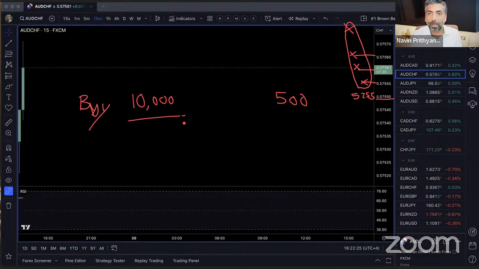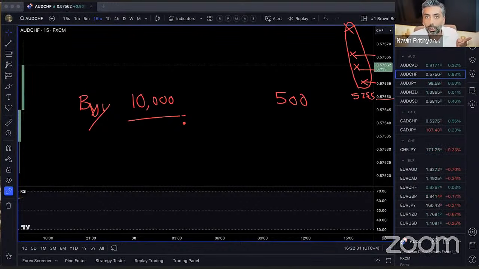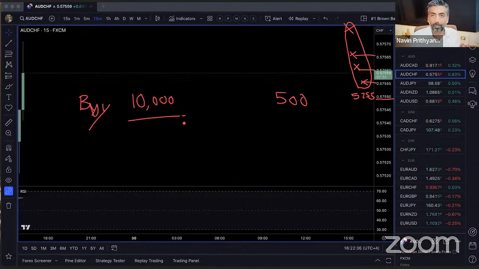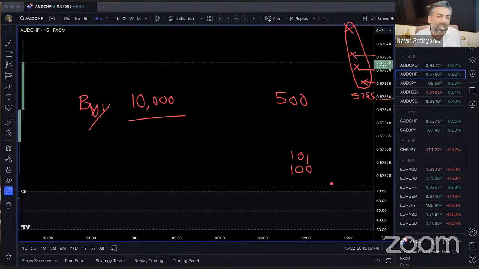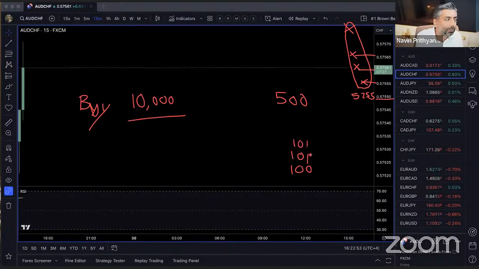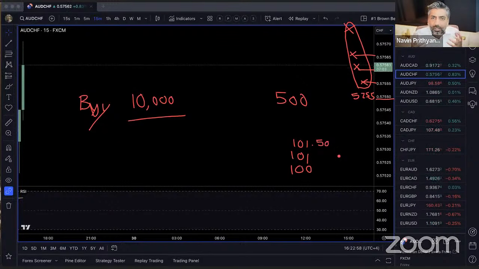Pop quiz, immediately. Type it in the chat. What's the most important thing about how it goes up? What did I just say? The speed it goes up is what's important. That tells you the quality of the demand. If this is the current price, 100, and someone says, I'm going to offer you 101, and the next guy says 101 and 50 cents, do you think the demand for this product is hot? Do you think people are going to kill each other for this product? They're not. It's not a big deal.